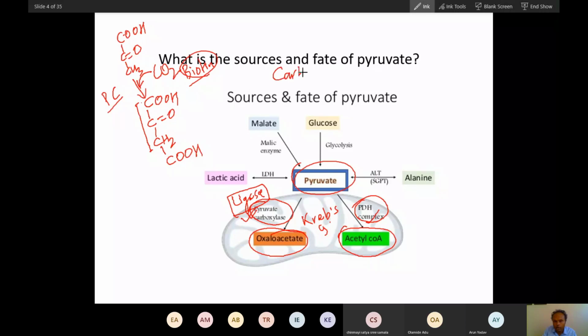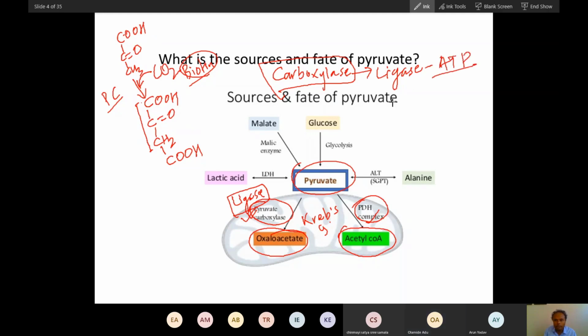Wherever you see a carboxylase in your body, just remember this is a ligase. Ligases always require ATP. I have done this in the enzyme chapter. By utilizing ATP, this ligase, the carboxylase, adds carbon dioxide. This is how pyruvate converts into oxaloacetate.